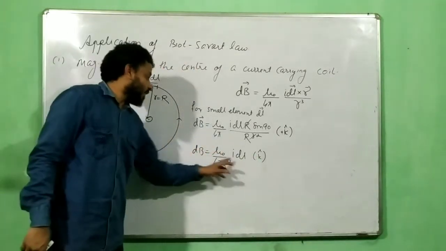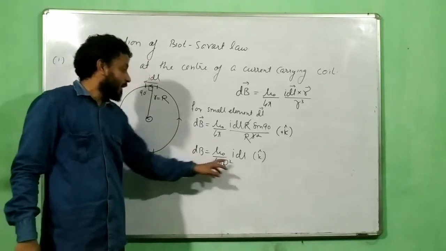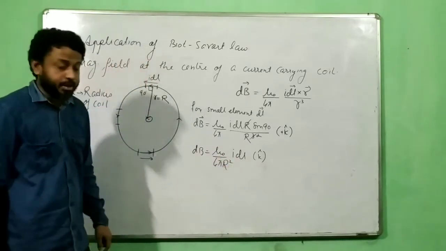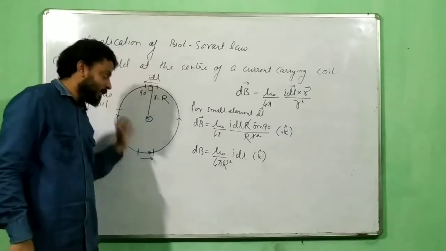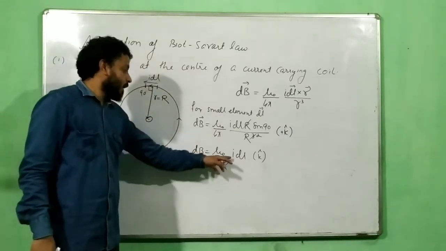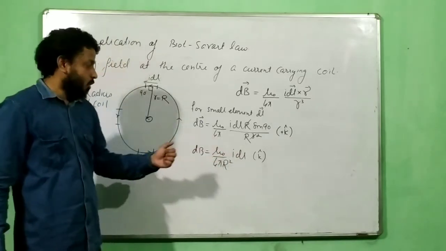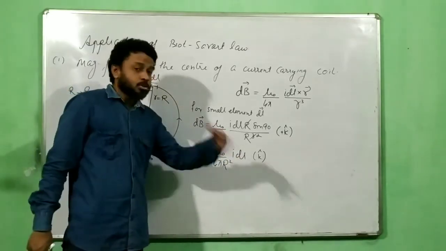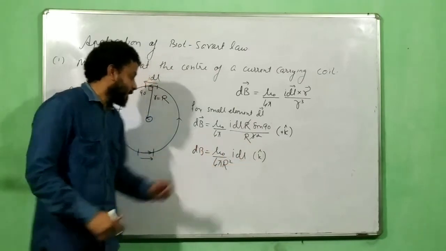So the only thing you have to do now to get the total field is to integrate dl. Because for any element r is common, mu naught by 4 pi is common, I is also common, and direction is also common. So I have to just integrate dl.